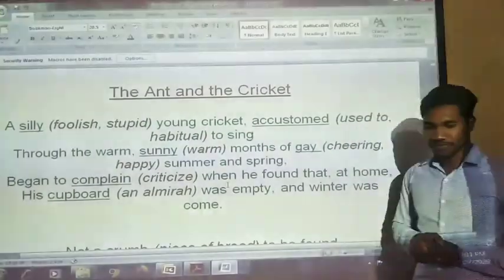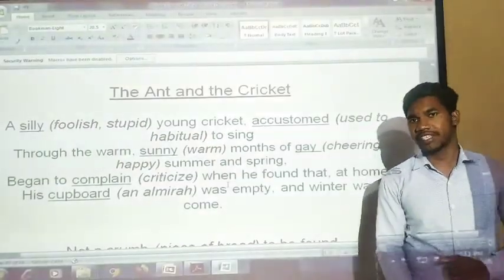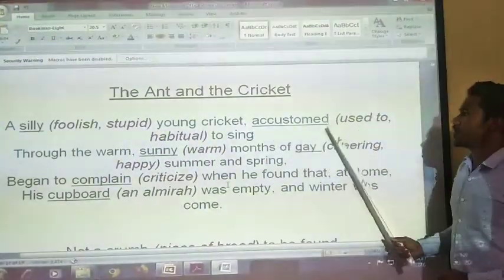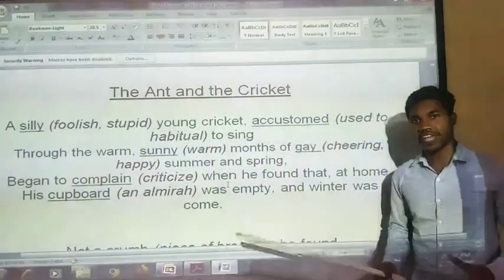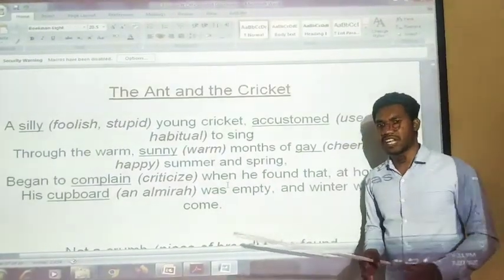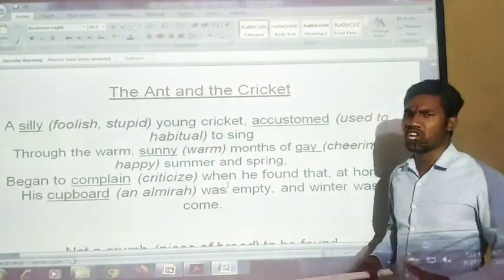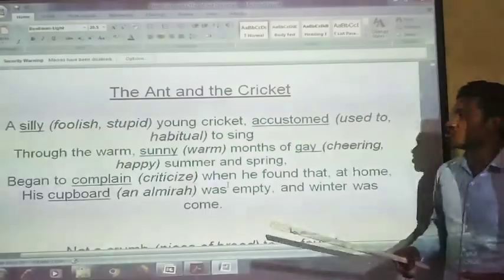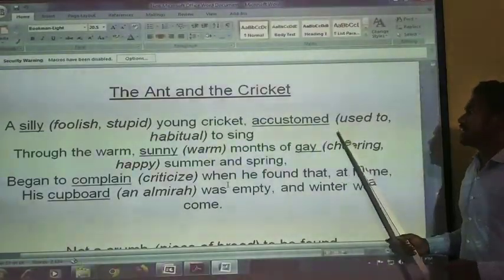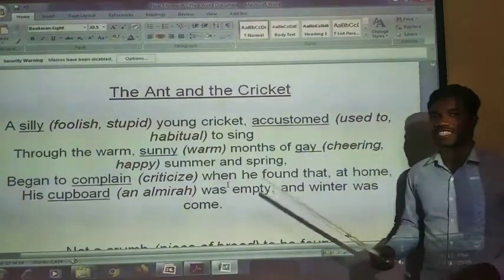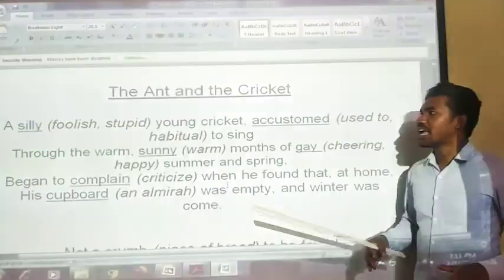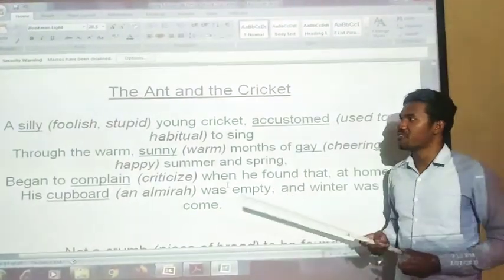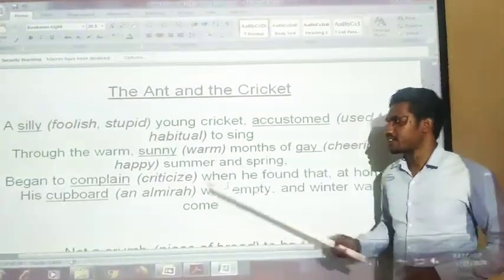Now in the first stanza you can see in your textbook: a silly young cricket, accustomed to sing. There is a cricket, and he is a silly young cricket, foolish and stupid. What was he doing? Accustomed to sing. He used to sing, that was his habit. Only he is singing and singing. He is a foolish and stupid cricket.